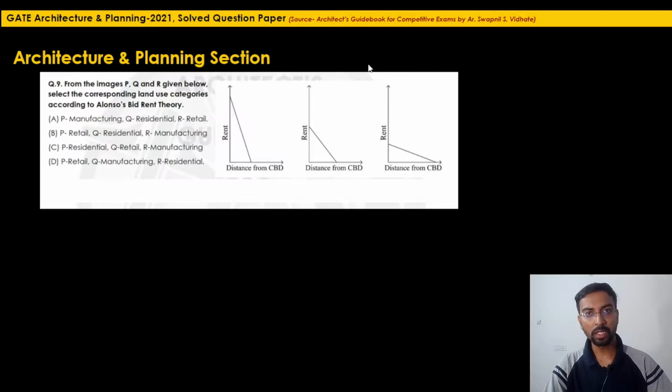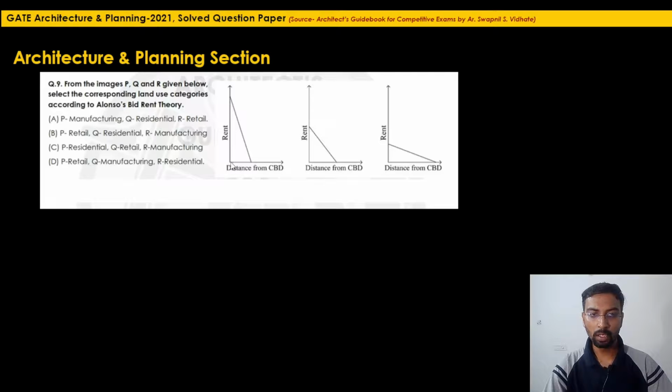Sometimes the manufacturing can be outside the city, but here if you compare with the land prices or with the rent, if the distance from the central business district is lesser, the rent will be higher.